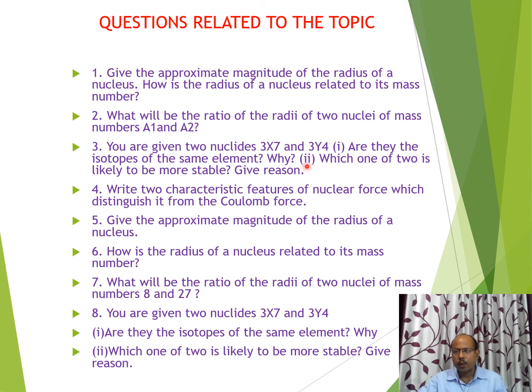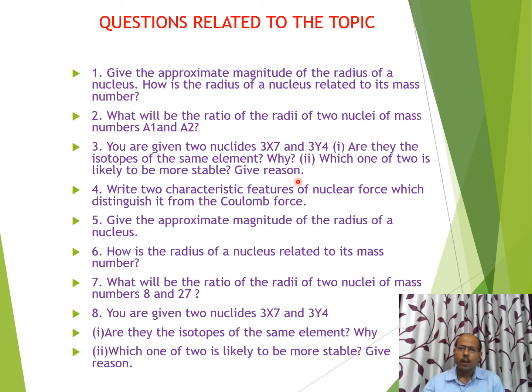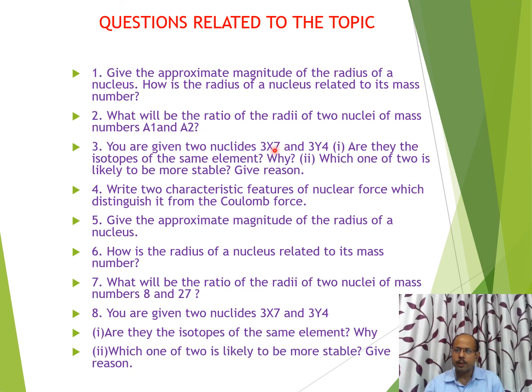But in the second question, which one of the two is likely to be more stable? Give reason. Just 10 minutes ago, we discussed that those nuclei in which the numbers of protons and neutrons are even are found to be most stable, even-odd lesser stable, and odd-odd least stable. Therefore, for element X, the number of protons is 3 and the number of neutrons is 4, because 7 minus 3 is 4.